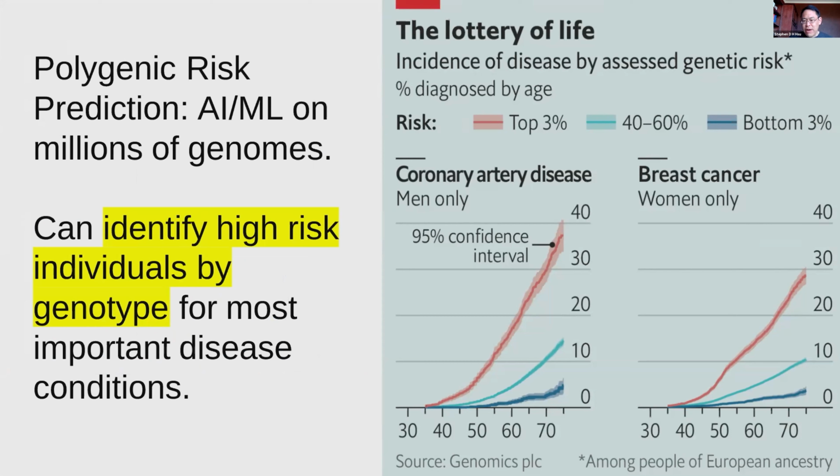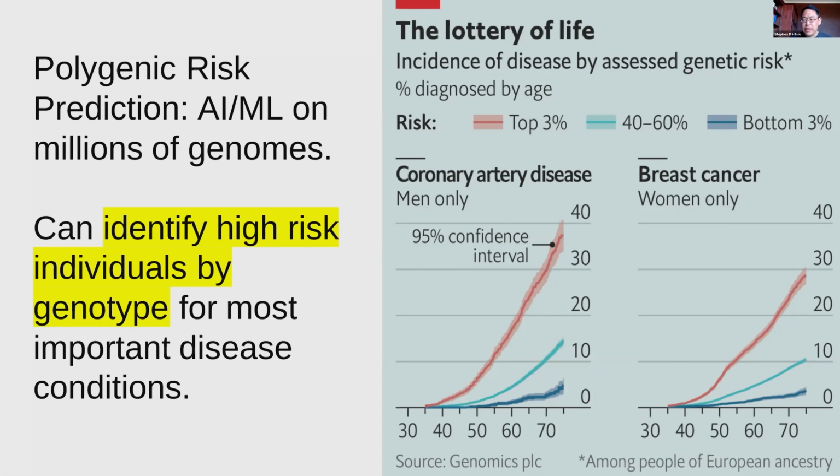So in the graph on the right, the age is on the horizontal axis, and people classified as red are high risk according to DNA information alone, and dark blue, low risk according to DNA information alone. And you can see there's a dramatic difference in the probability in the course of life that a high or low risk individual will have the condition.